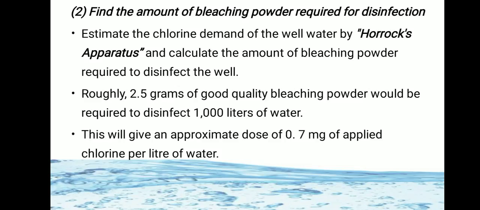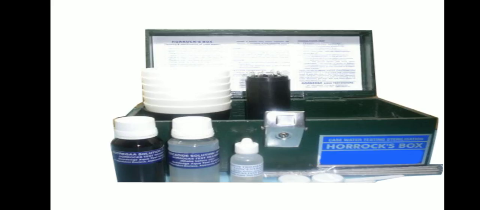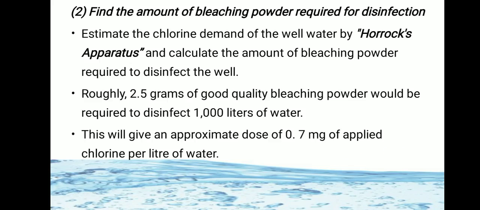It is the apparatus by which we can measure the chlorine demand of the water and calculate the amount of bleaching powder required to disinfect the well. This is the Horrocks box, with the help of which we can measure the chlorine demand of the well water.